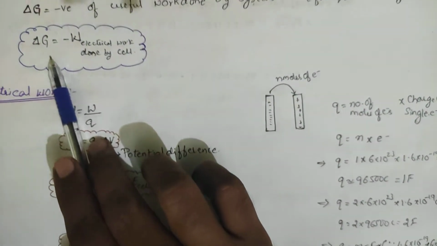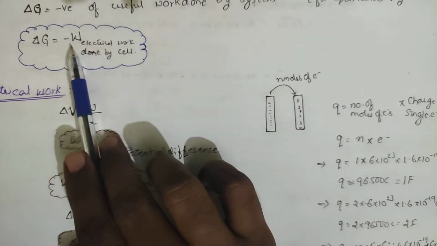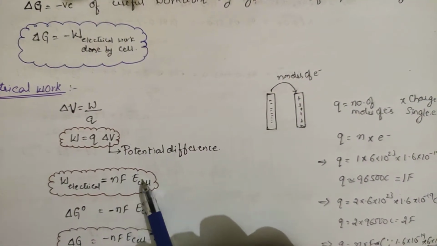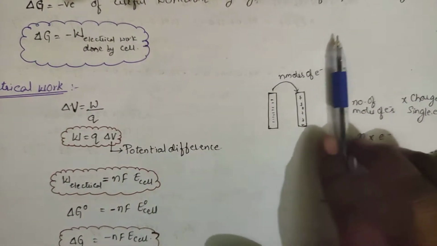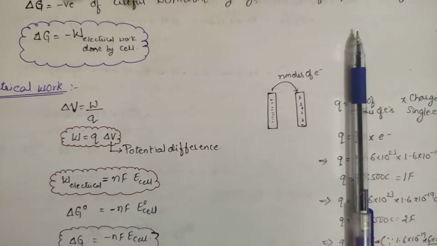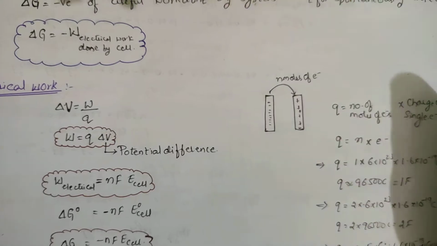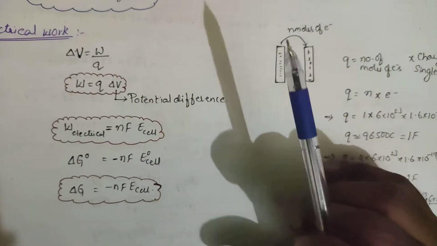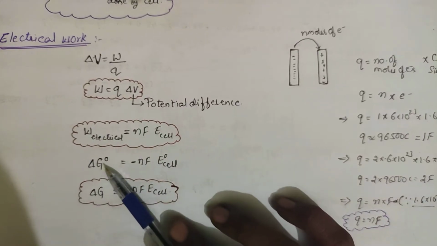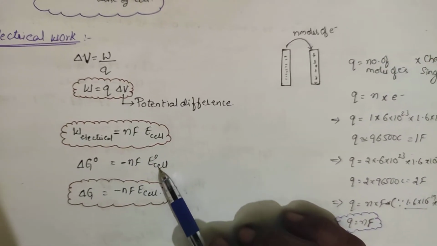Then for delta G, it is minus work, right? So in place of work, you can write nFE of the cell. Or if you want it in terms of standard potential, it is equal to minus nFE naught. So delta G naught will be equal to minus nFE naught of the cell. This is at standard condition. This is the standard Gibbs energy, and this is the standard electrode potential.